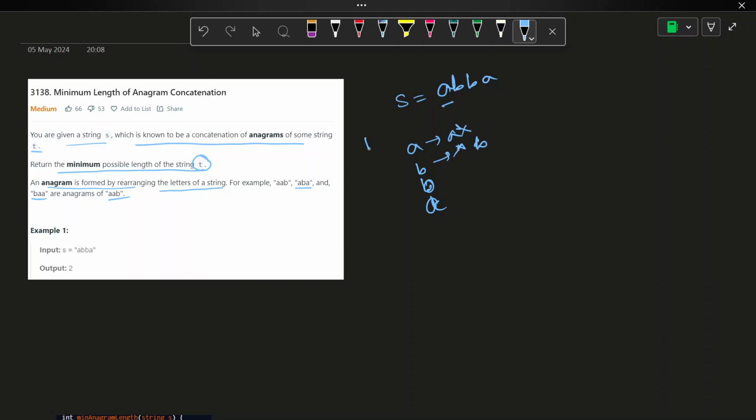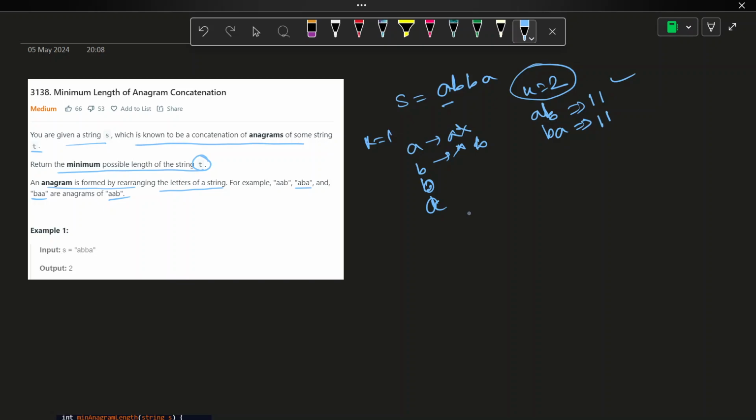So k equal to one length is not possible. So is k equal to 2 length possible or not? Let's check for AB and BA. Here B is 1 time, A is 1 time, and here also B is 1 time, A is 1 time. So this is possible. So this is our minimum, because I don't have to check whether k is 3 possible or not, 4 is possible or not, right?